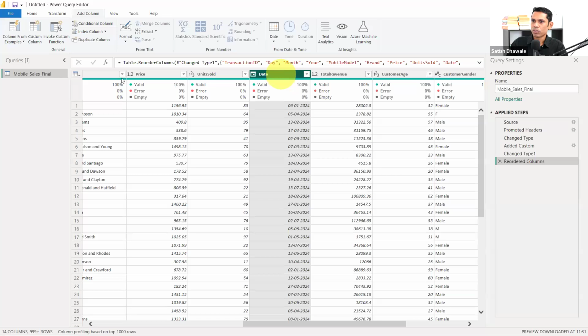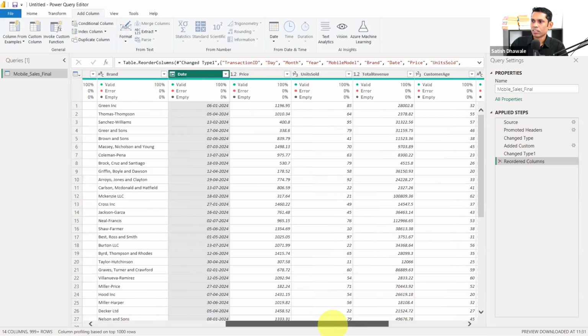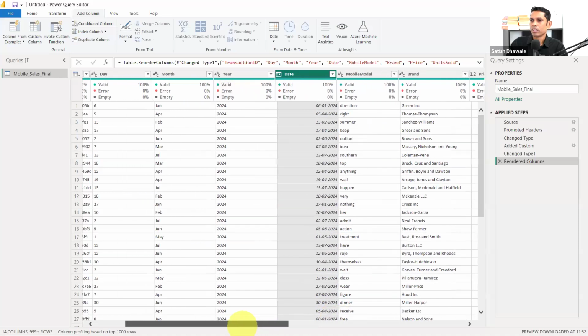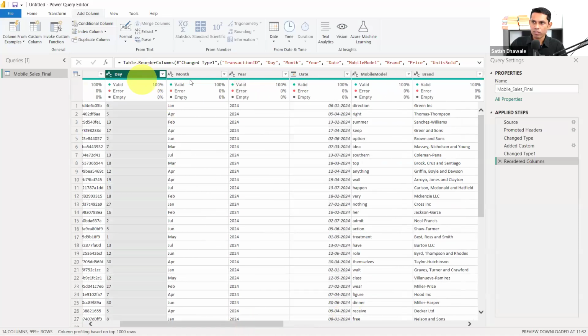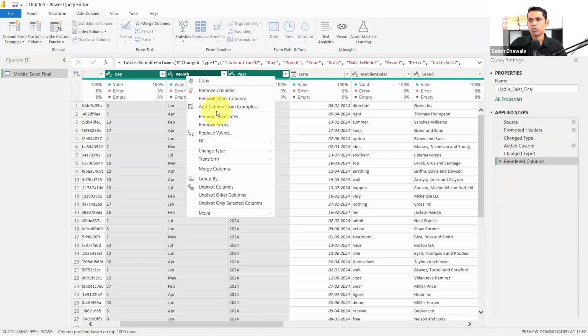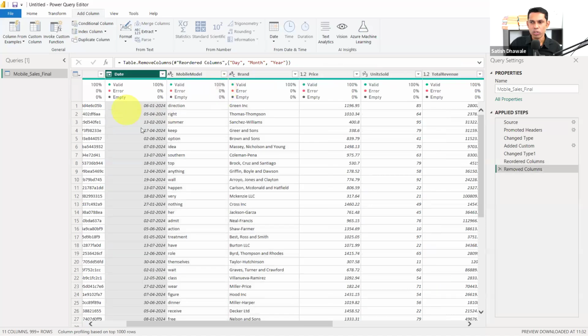Let's move this column to the left side. I just want to move this column here, where it is my date, month, year. Yeah, here it is. So I created a new column. Now I'm going to delete these particular columns. I don't want these columns now. So say remove columns, selecting all the three columns: day, month, and year. If you remove them, there is no effect on this particular column because it's kind of automation, and the date will remain as it is, a proper date.